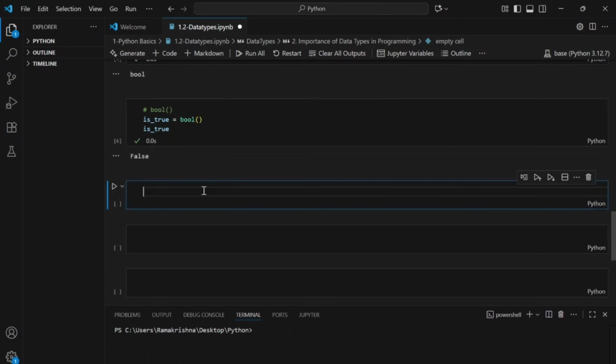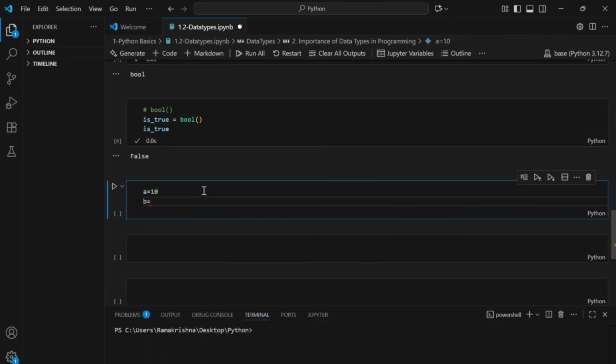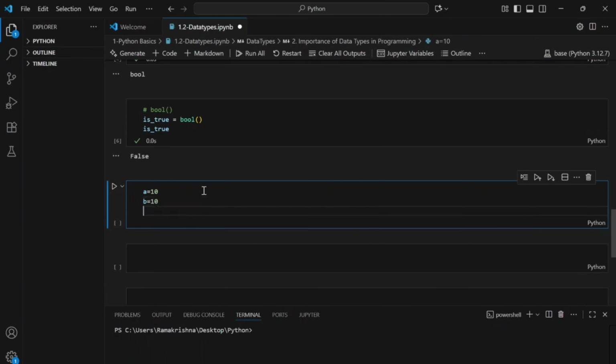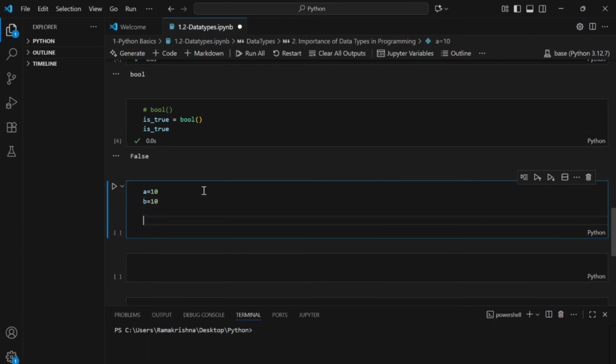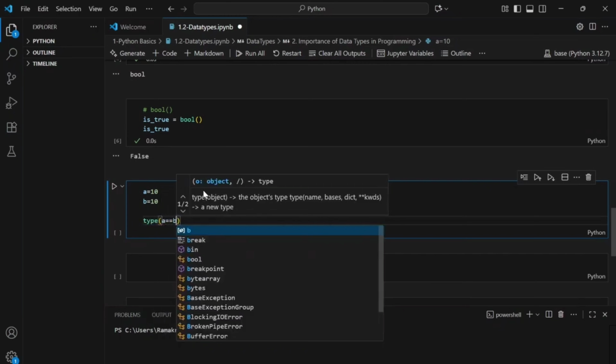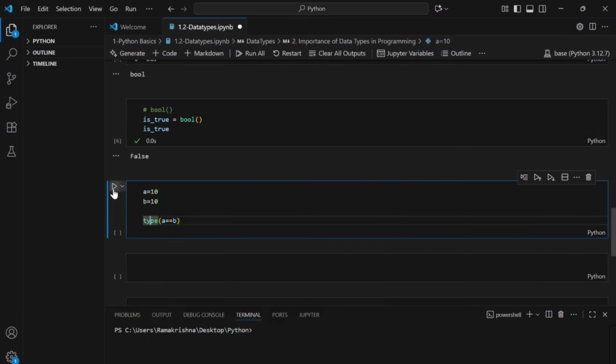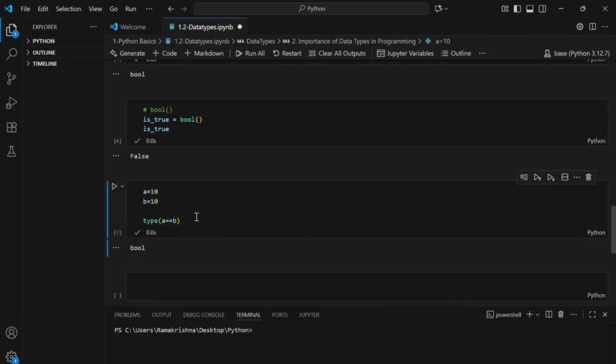Let's move ahead with another example. I'm creating a variable called a and I'm assigning the value as 10. I'm creating another variable b and I'm assigning the value as 10. I want to check the type when I write a double equals to b. So let's check the data type here. It says Boolean. We will be seeing more of these kinds of examples as we go ahead. Let's go from basics and we'll build up more and more concepts. End of the day, we will need to work hard and practice a lot. The more we work hard, the more we become perfect in it.